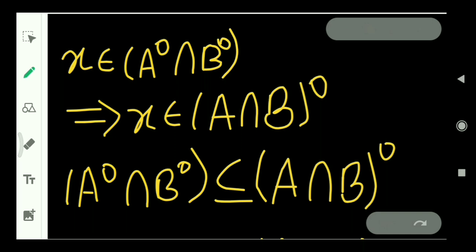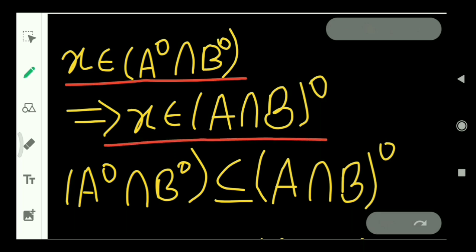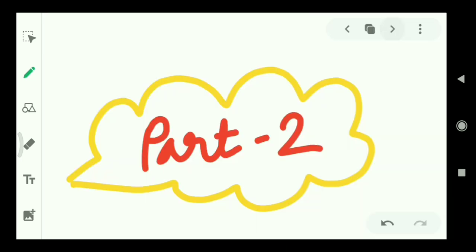Now we picked a point from the set interior of A intersection interior of B, and we reached that this point is contained in the set interior of A intersection B, which implies that interior of A intersection interior of B is a subset of interior of A intersection B. So we have proved the first part of the theorem.